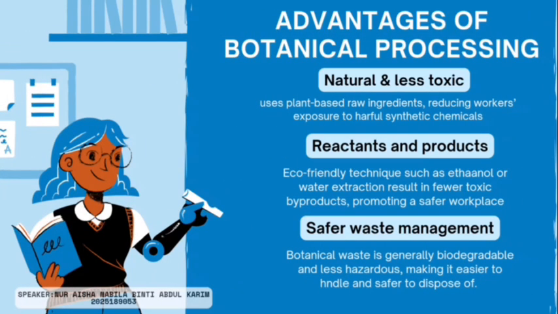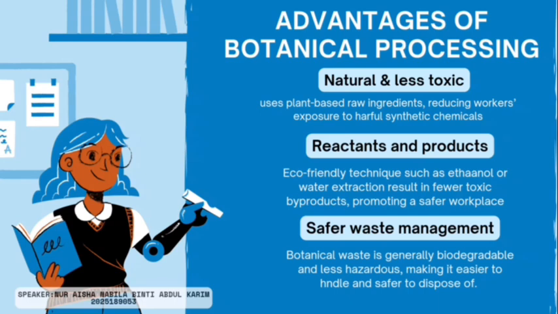I will explain about the advantages of botanical processing. First, it is natural and less toxic. This method uses plant-based raw ingredients, which means it reduces workers' exposure to harmful synthetic chemicals, so it's much safer for people working in this environment. Second, let's look at the reactants and products. Botanical processing often uses eco-friendly techniques like ethanol or water extraction.